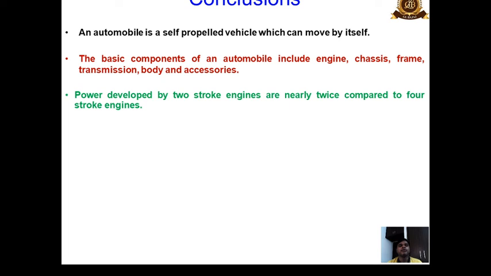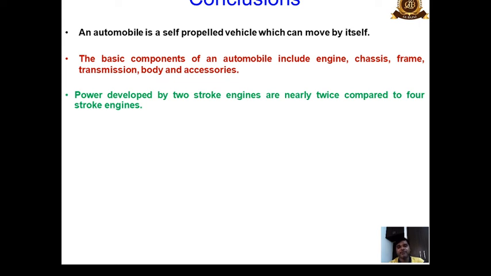We have also seen that the power developed by two-stroke engines is nearly twice that of four-stroke engines. In two-stroke engines, there is one power stroke in one revolution, but in four-stroke engines, there is only one power stroke in two revolutions of the crankshaft. So in two-stroke engines, there is one live stroke and one dead stroke out of two strokes, which is more effective.